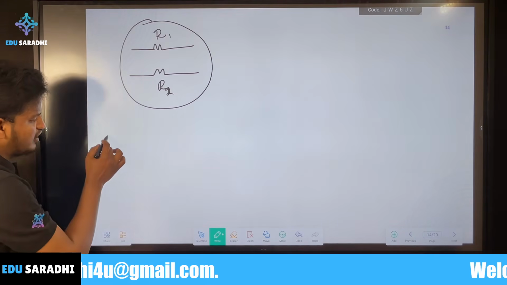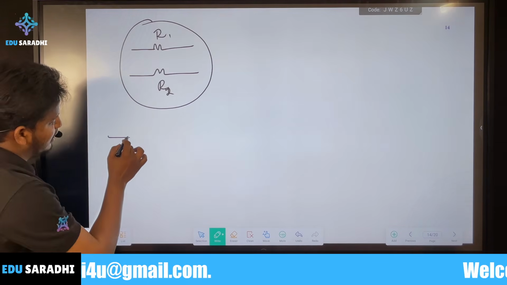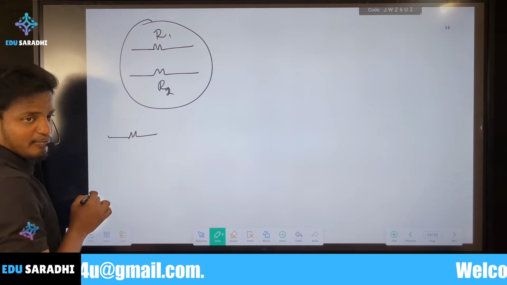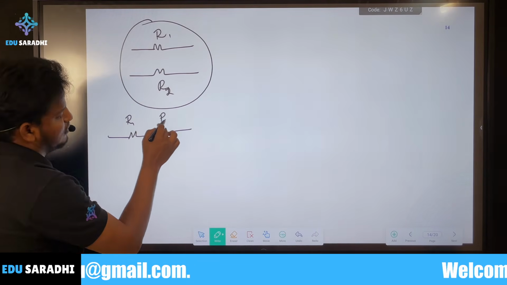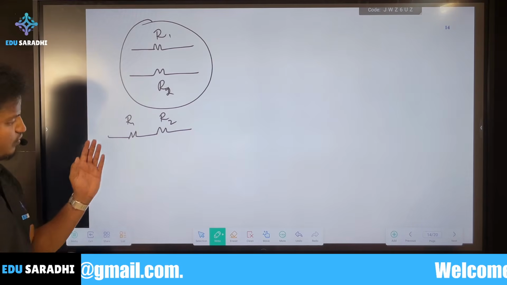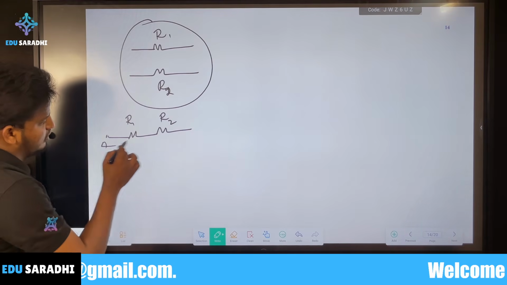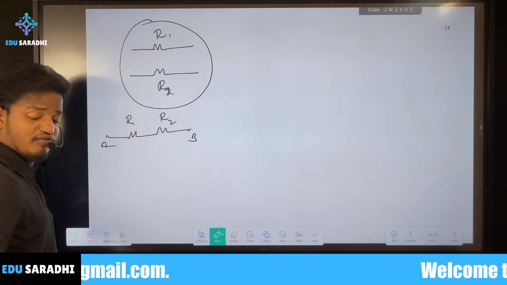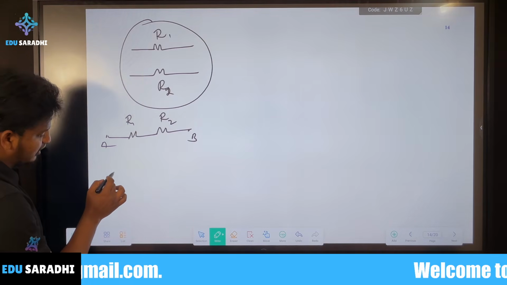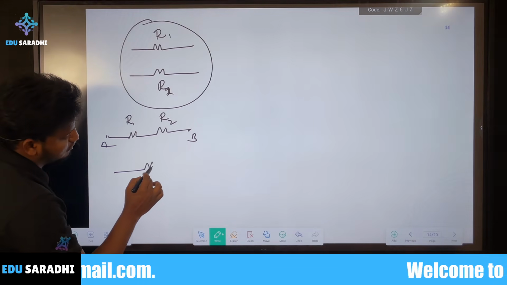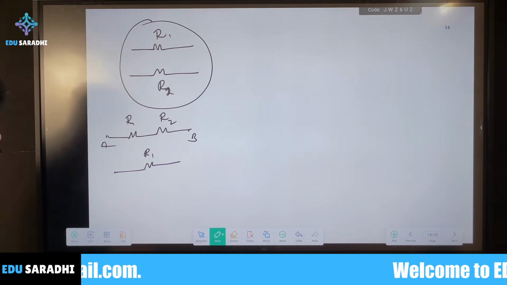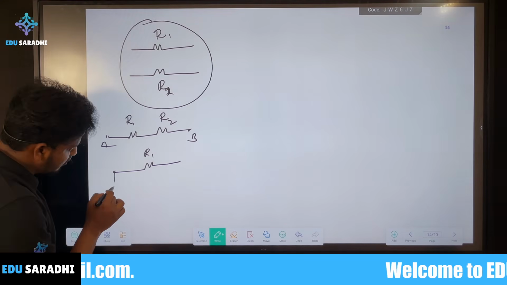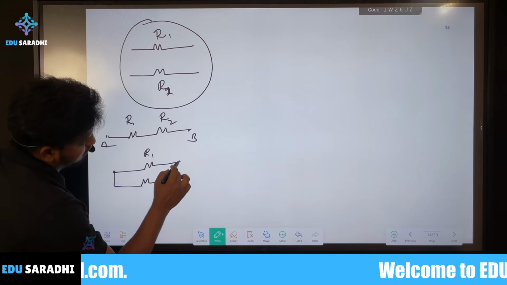Then how is it possible? One way is by connecting them alternately, one end into another end. See, this is A and this is B. And one more possibility is that one is connected like this, R1, and the other is connected from this same point.